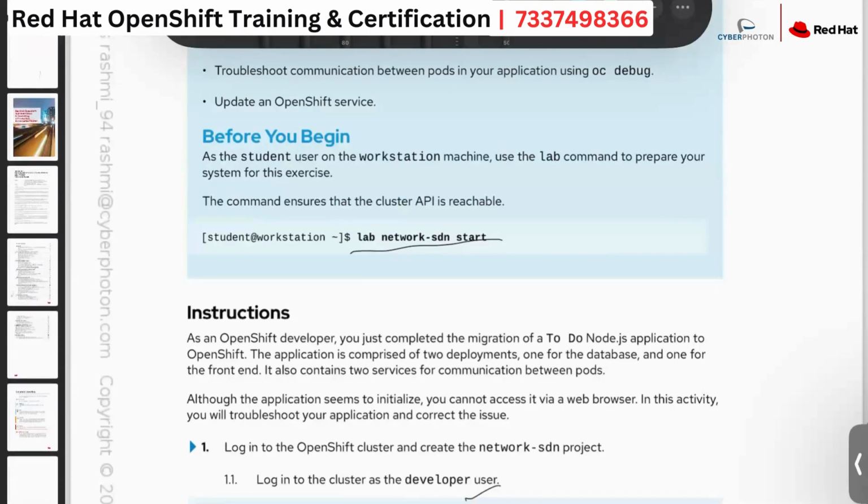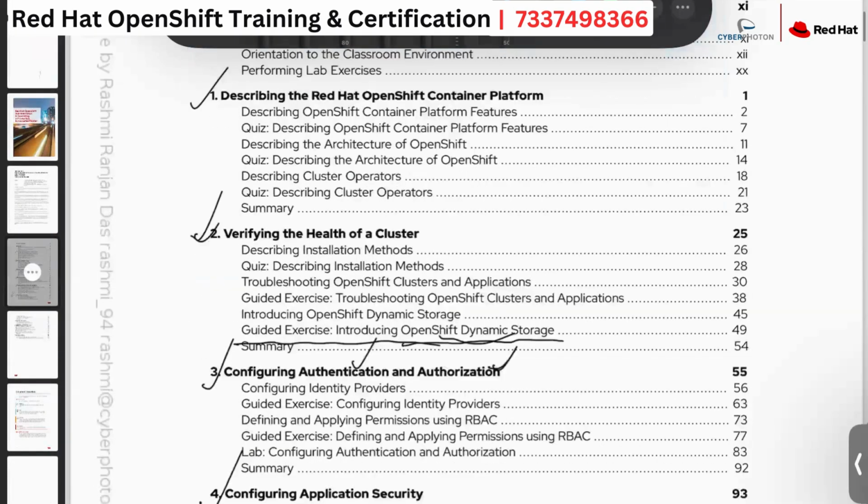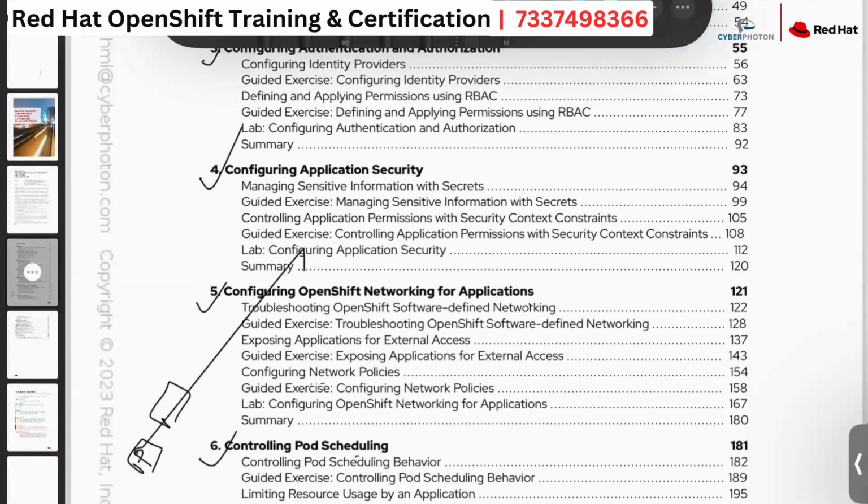So I do have 2 pods where the application has been deployed. Now I have fewer customers, but tomorrow I will have multiple customers. At this moment, I want to increase my pods because the communication coming to my pod is sometimes less, sometimes more. So I will just go ahead and add another pod. That part we are also going to discuss in chapter number 6, in pod scheduling.